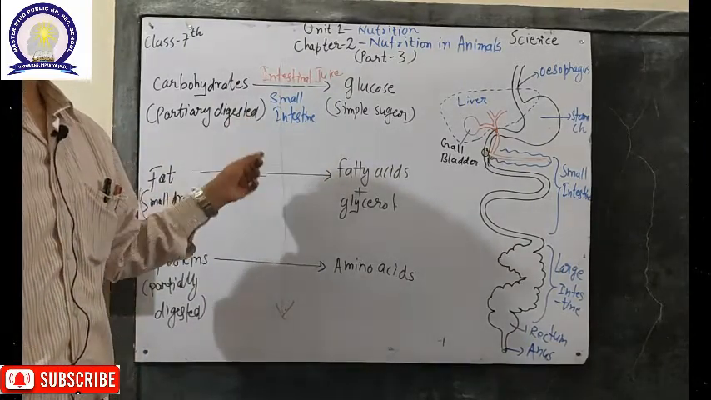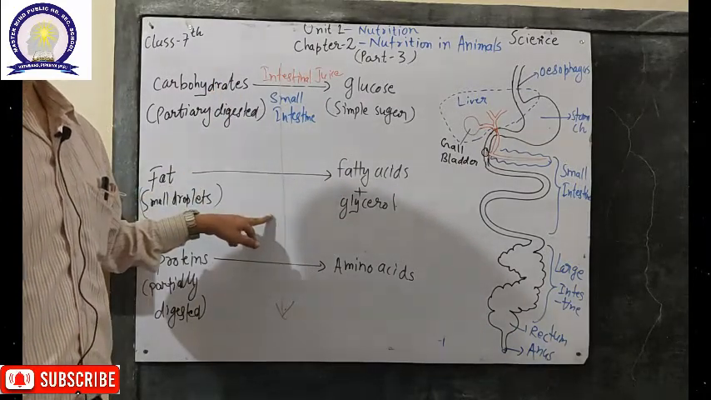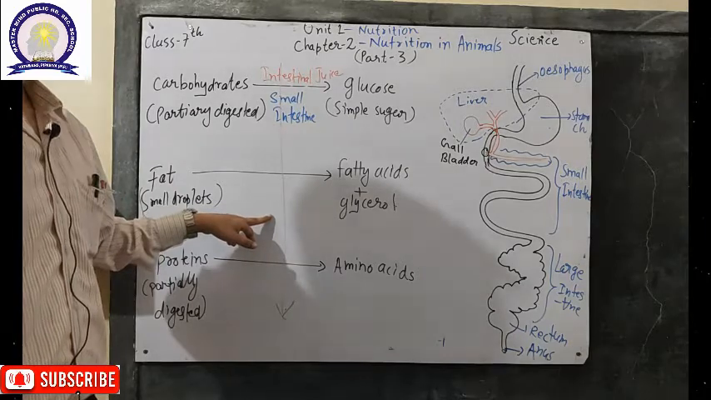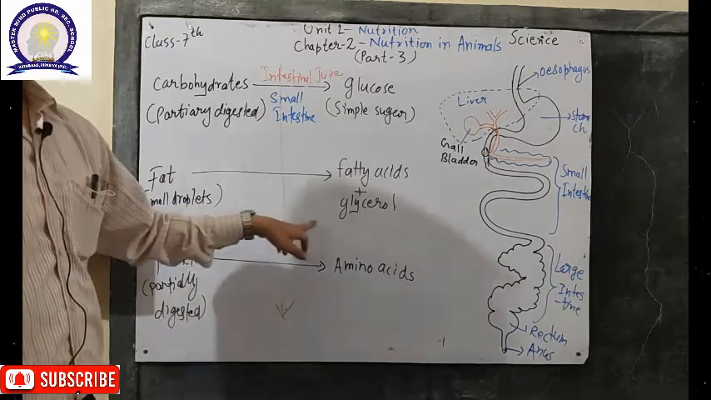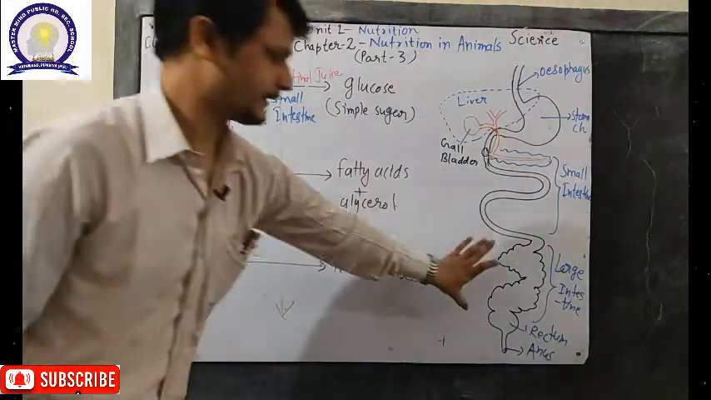So starting from ingestion, digestion, now the third process of nutrition starts, which is called absorption. Now we will be discussing absorption in the small intestine, and the remaining absorption takes place in the large intestine.